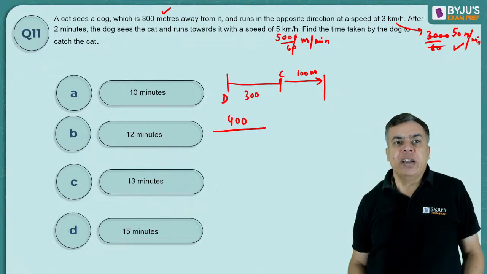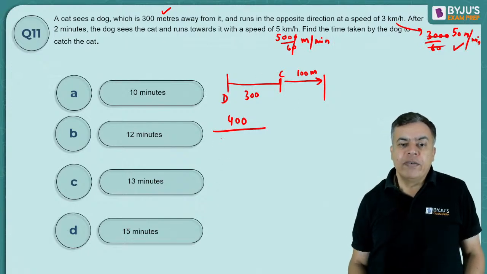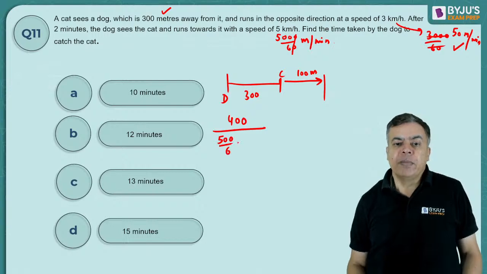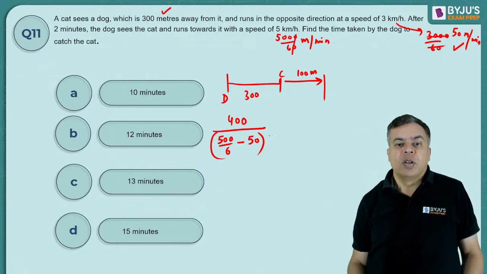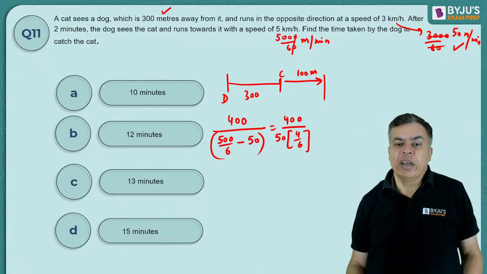Now what is the relative speed? Because the dog is running at 500 by 6 meter per minute and the cat is running at 50 meter per minute. Okay, this will be the relative speed. So it is 400 by 50, I can take common, right? 10 by 6 minus 1. So it is 4 by 6, or 2 by 3, 6 I can take here. So 50 into 4, 200, 200 into 2. So it will take 12 minutes.